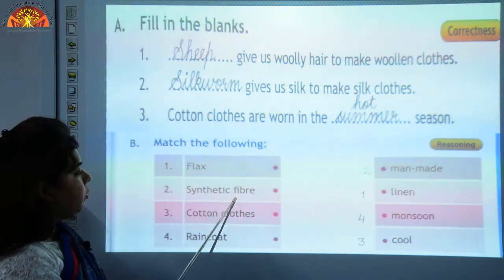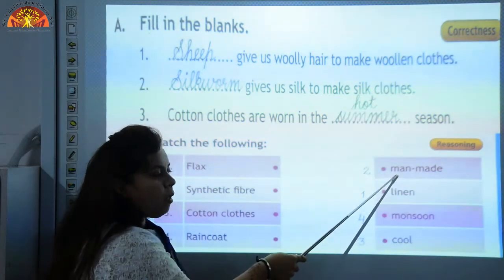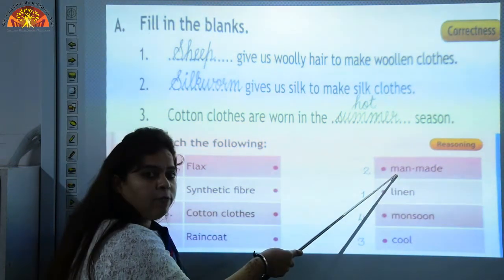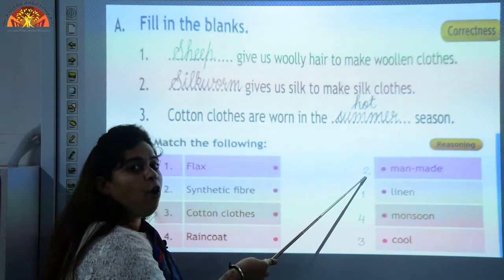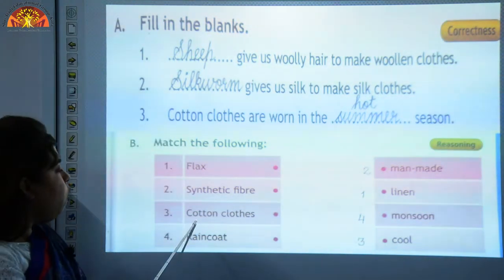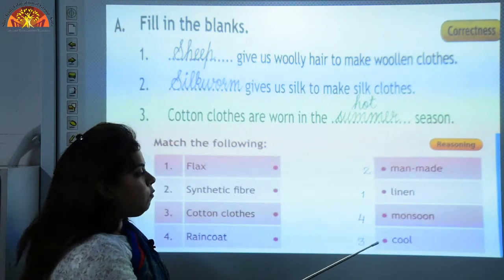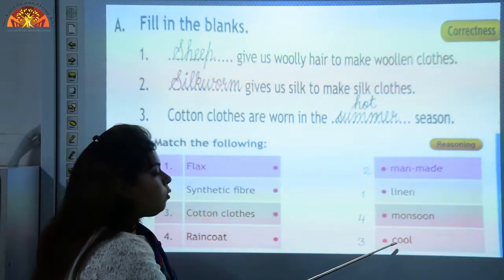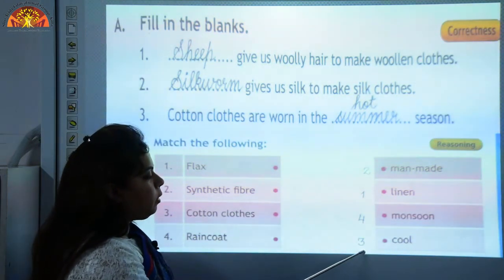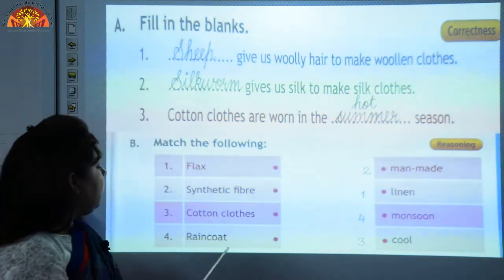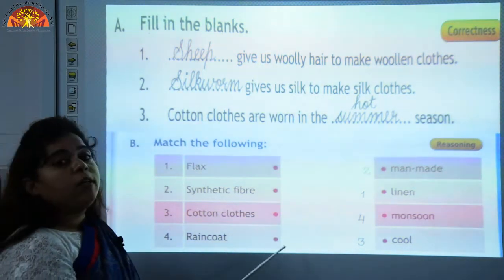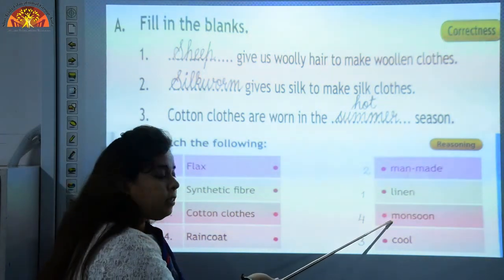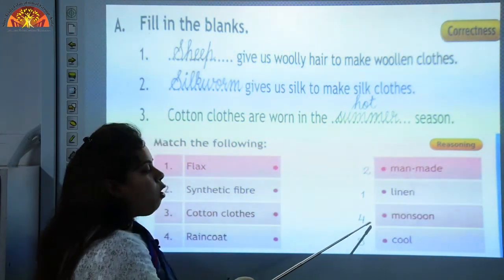Synthetic fiber. Is synthetic a man-made fiber? Is it monsoon or is it cool? It is a man-made fiber. So write number 2 in front of man-made. Now cotton clothes. Do we wear cotton clothes in monsoon or are they cool? They are cool. So write number 3 in front of cool. Now last is raincoat. We wear raincoat in which season? We wear raincoat in monsoon, in rainy season. So write number 4 in front of monsoon.